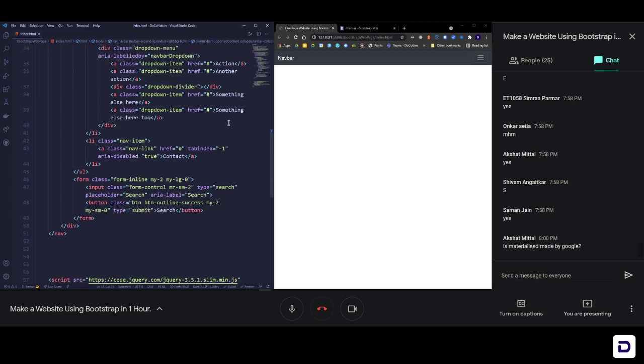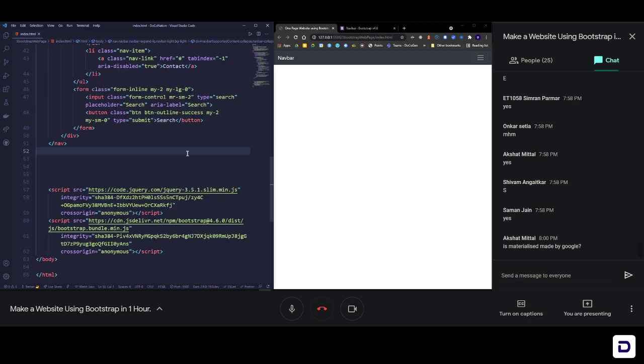So after the navbar, what we need is a proper hero section. Basically, whatever is visible on the screen when someone visits your website, that is known as the hero section, or basically the landing where the user lands immediately. So let us now style the hero section of our website.